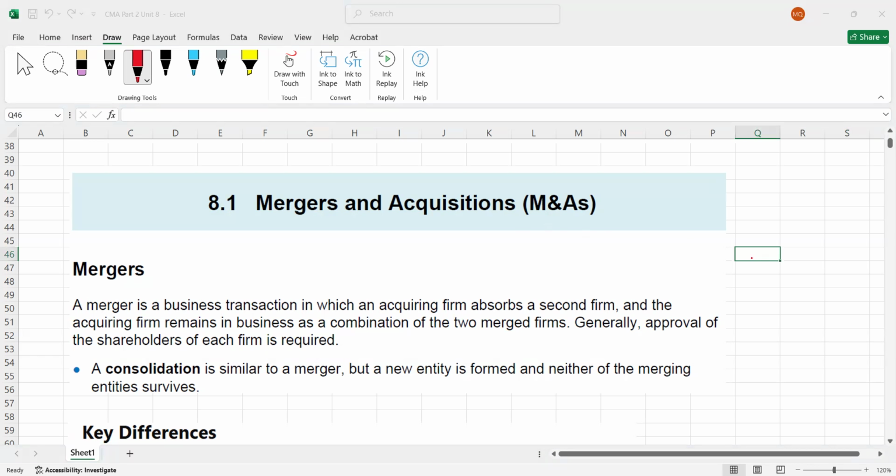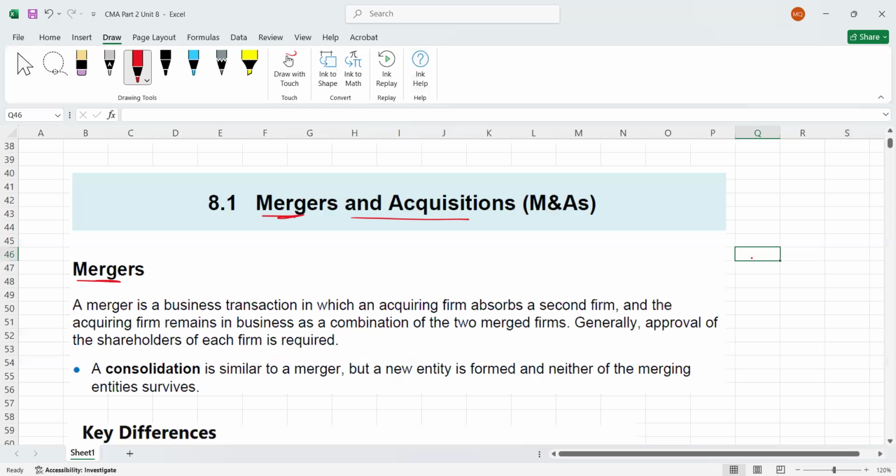So guys, today we are going to talk about mergers and acquisitions. Actually, it is a theoretical topic, and this topic is from Unit 8 and it is relevant to the corporate finance section. Okay, so here we go. First, we are going to discuss the definition of mergers. So what is a merger?